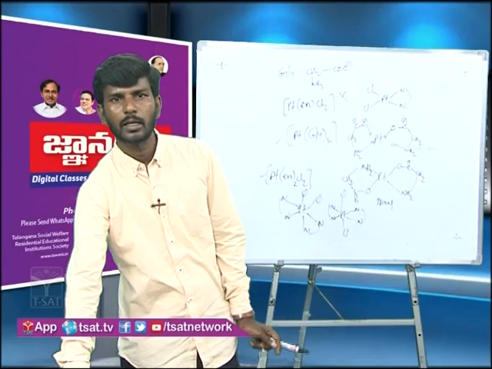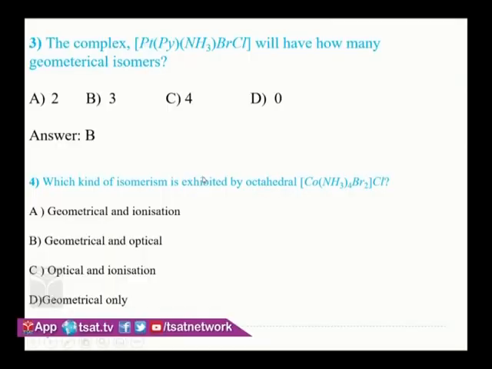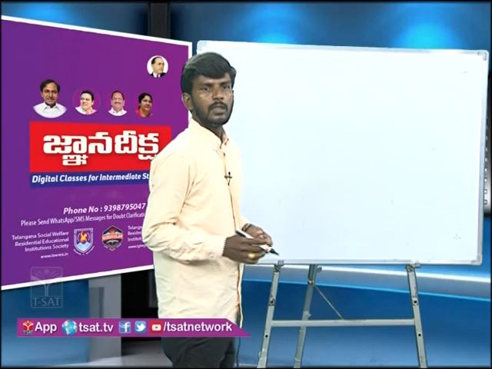So like this you need to analyze. Okay. Next question, let us see. This is one of the previous questions also. The complex amine, bromo, chloro, pyridine platinum will have how many geometrical isomers? So here don't think that only if two similar ligands are there, and I write them adjacent, it is cis, and if opposite, trans. This geometrical isomerism is possible not only with similar ligands, with dissimilar ligands also, like you have seen E-Z configuration in organic chemistry.